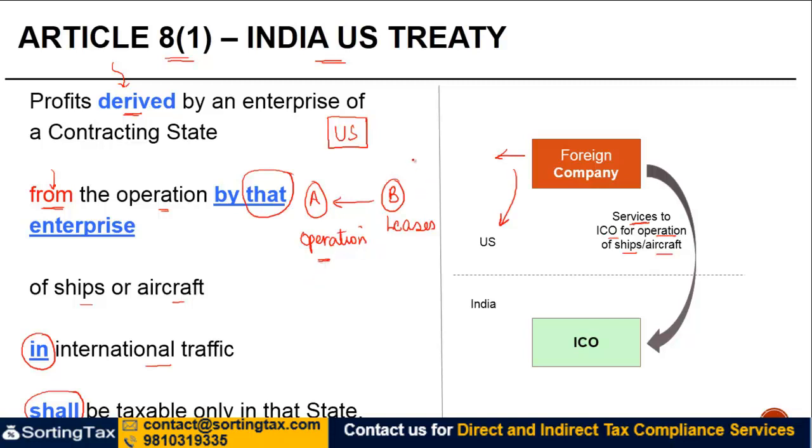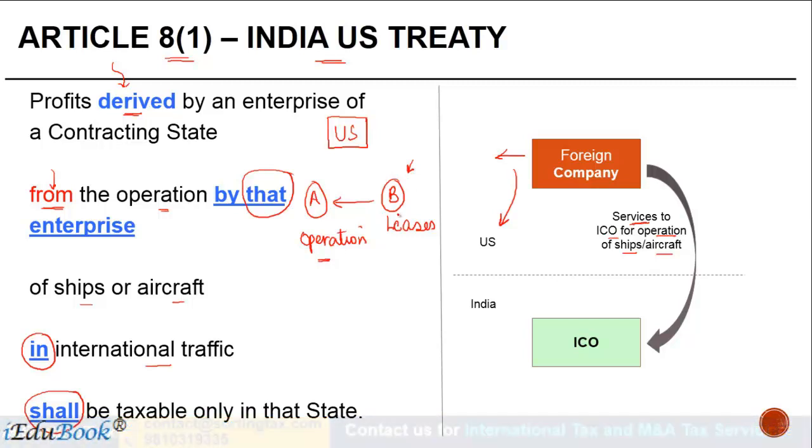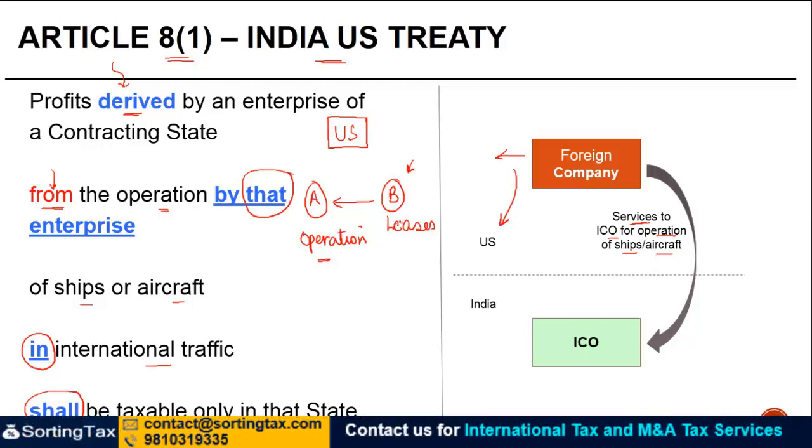In such a case, since B is not the operator, we cannot say that the profits which B gets from lease are from operation of ships or aircraft, and therefore these profits will not be covered under Article 8, right? So it's only the profits which are derived by an enterprise from the operation of ships or aircraft which are taxable under Article 8.